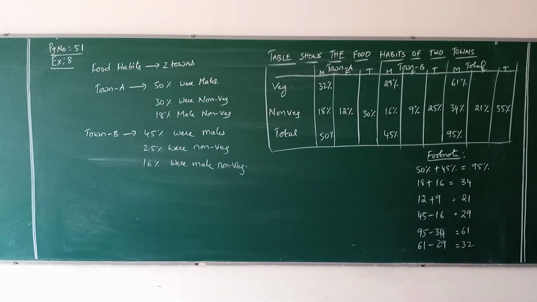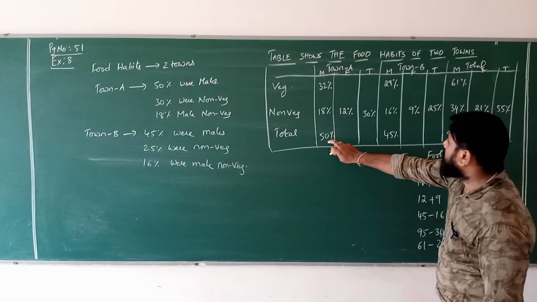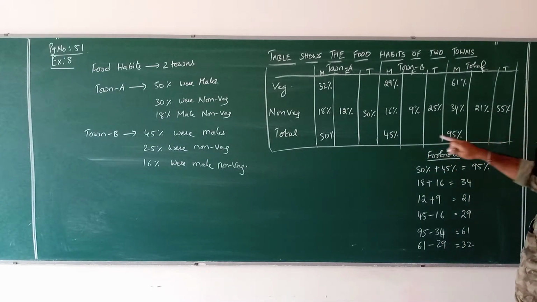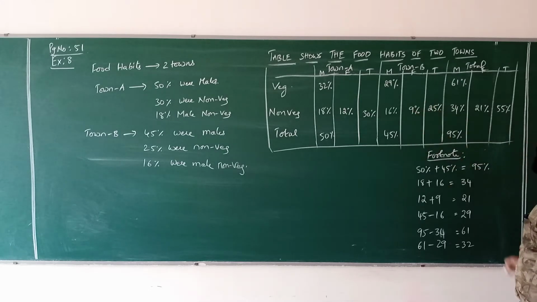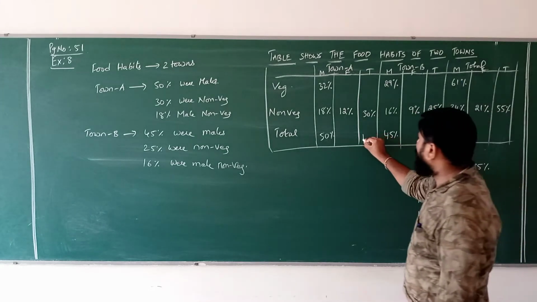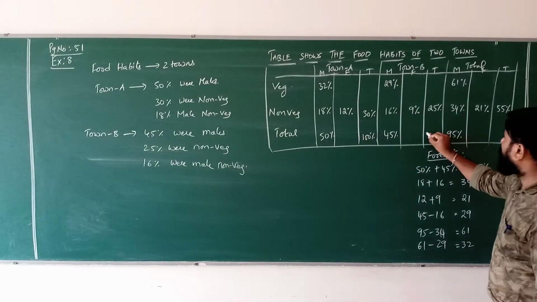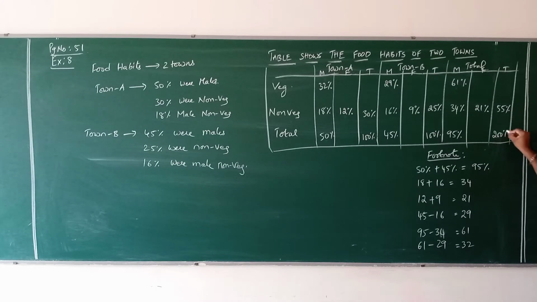Just verify once again. Anywhere the cross calculations can be done. Generally when two different towns, individually it is 100%, right? So here total is 100%, and here total 100%, here overall total 200%.